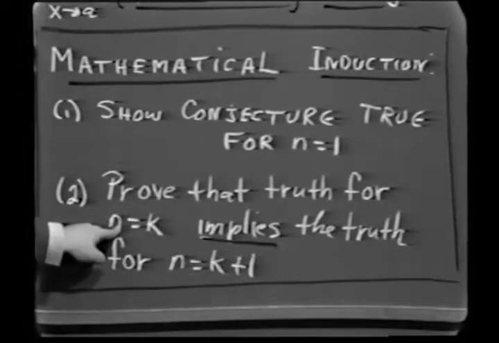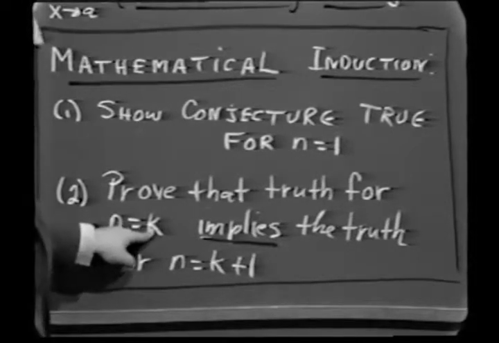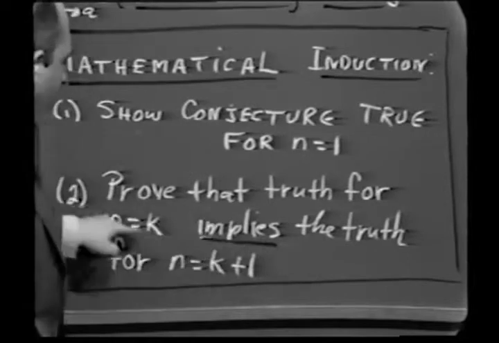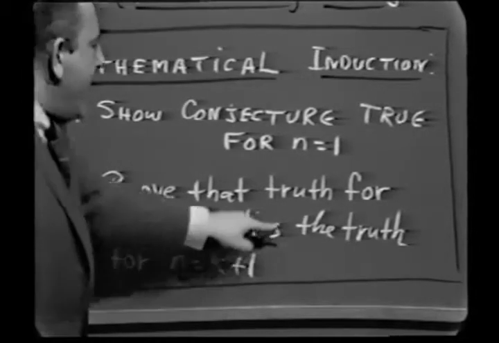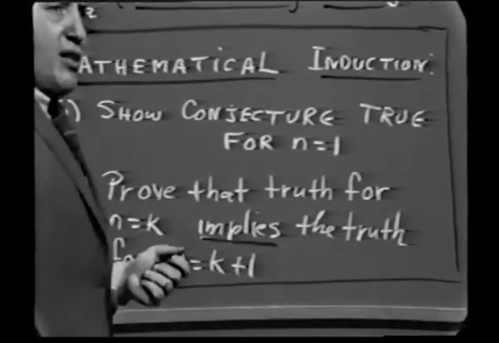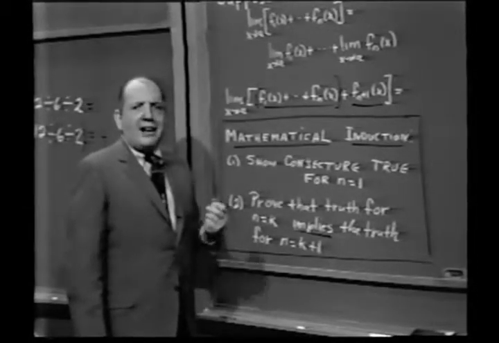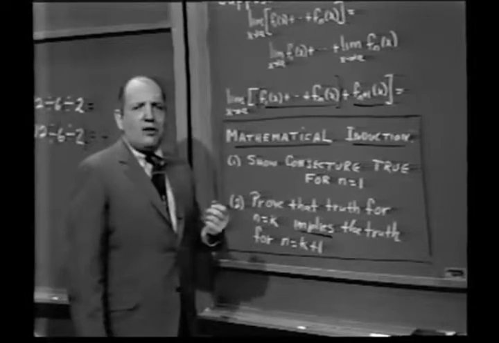In other words, we're not saying that it's true for k. All we're saying is that if it's true for k, the truth for n equals k implies the truth for n equals k plus 1. Then if that's true, our conjecture is true for all whole numbers.